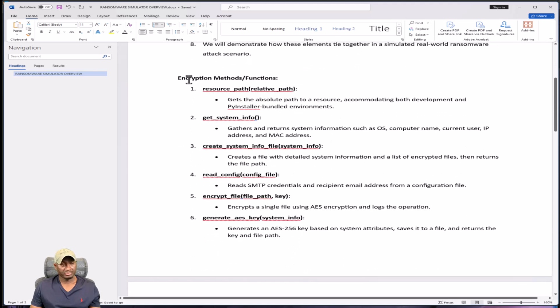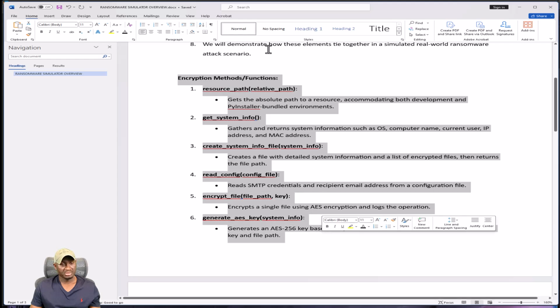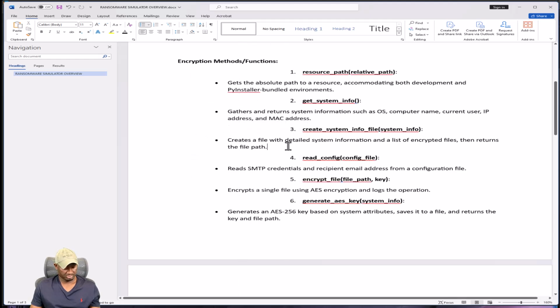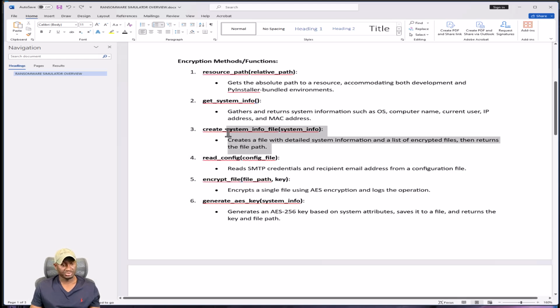Just to give you an overview, these are the things that we're working on as far as the script is concerned. We have a resource path, which basically is responsible for pulling paths, URIs, and so forth. Get system information. This would be the method that we use to grab system information from the device that we're encrypting. Create system info file. We'll use that to generate the information that we grab in this method.